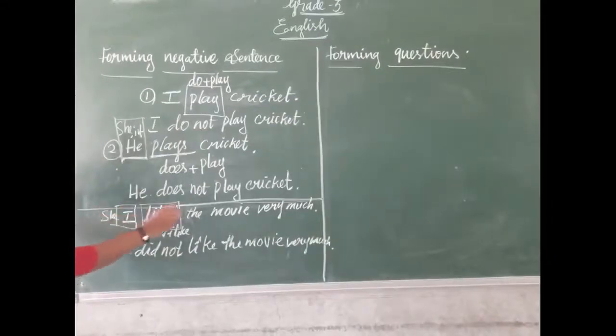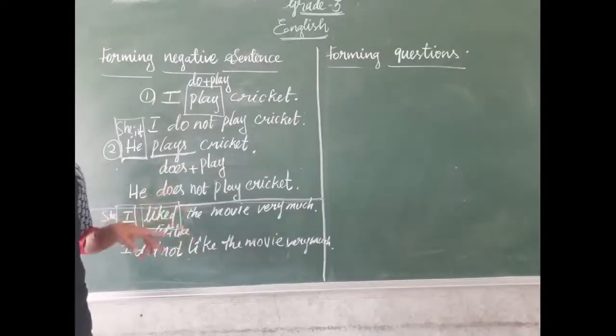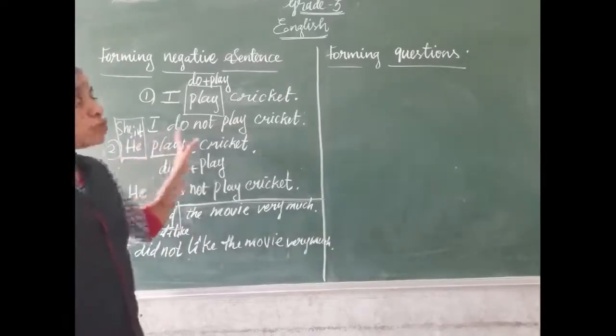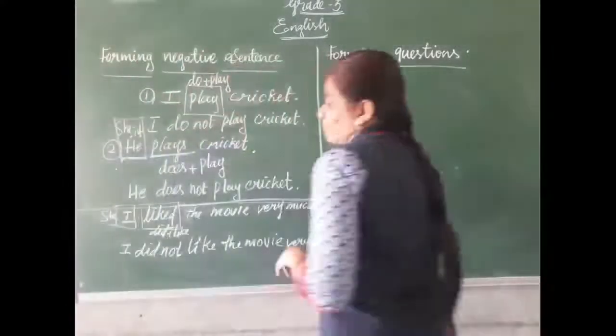She liked the movie very much. She did not like the movie very much, because it is past tense. So we have only one thing to divide here: did plus verb. Whatever the subject is, we divide with did plus verb. Okay, dears, I hope you are clear on forming negative sentences. Now we will move to forming questions.